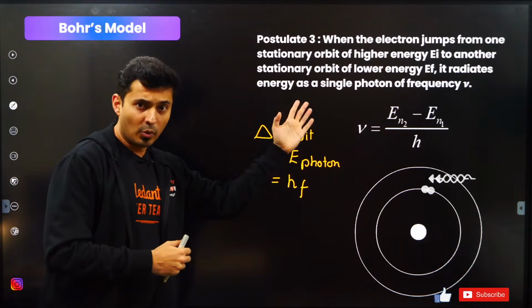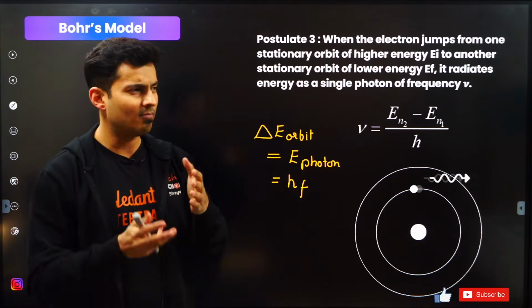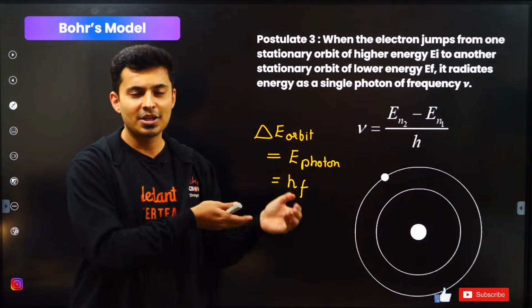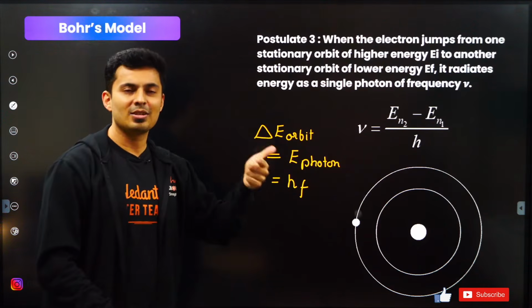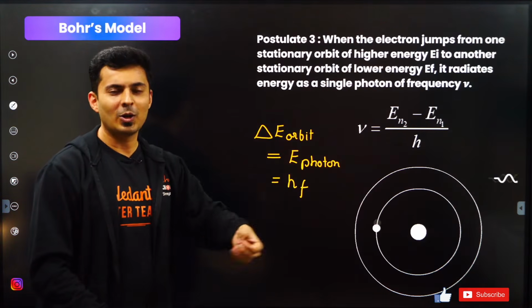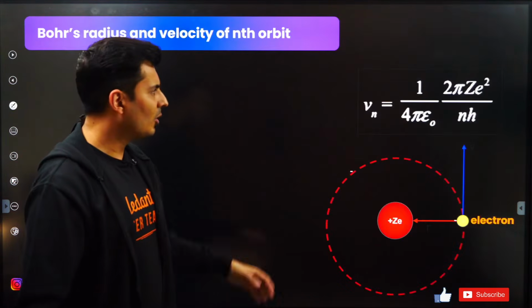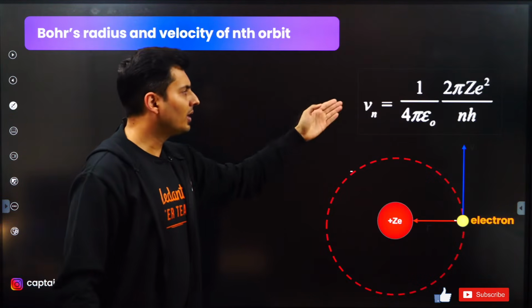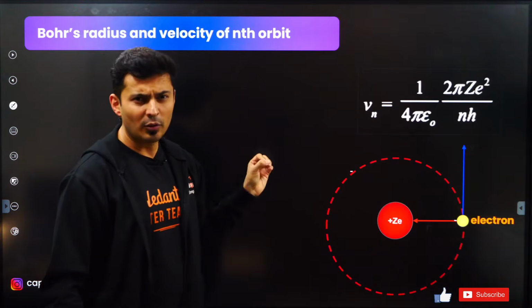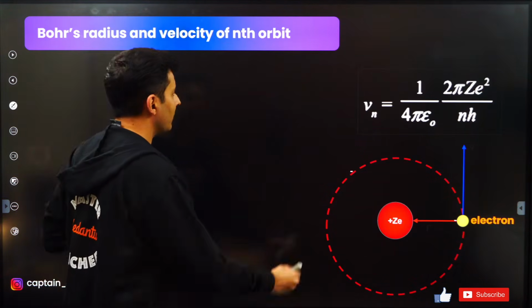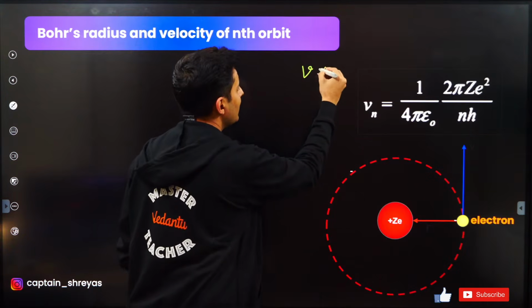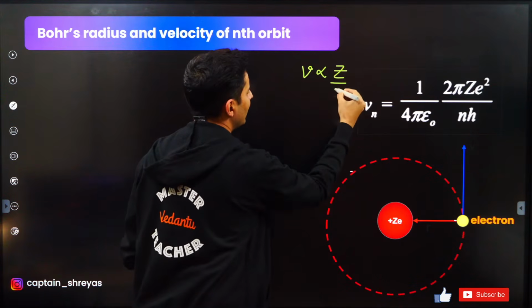Now, using his postulates and Newtonian mechanics like F is equal to ma, acceleration is v square by r, and so on and so forth, he was able to derive the radius, the speed and energy of the electron in any orbit. Starting off with speed and radius, he found that the velocity is given by this formula. Obviously, you don't have to by heart this. The only thing you need to remember out here is that the velocity is directly proportional to z by n.